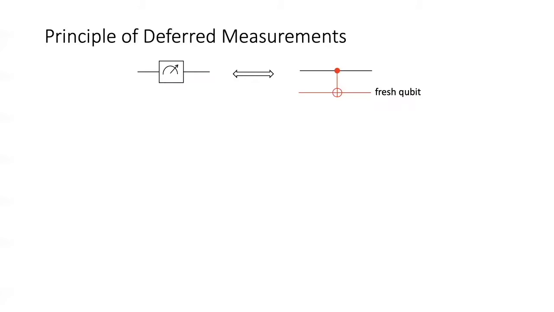One very basic principle in quantum computing is the principle of deferred measurements. This states that the following two quantum operations are equivalent. On the one hand, you have a measurement of a qubit. On the other hand, you are copying this qubit onto a fresh qubit and ignoring that fresh qubit for the rest of the computation. The principle of deferred measurements says that these two operations are equivalent. So instead of measuring a qubit, you can copy it onto an ancillary qubit and ignore that ancillary qubit for the rest of the computation. Effectively, these operations are the same.